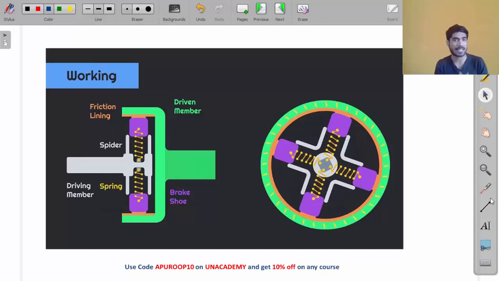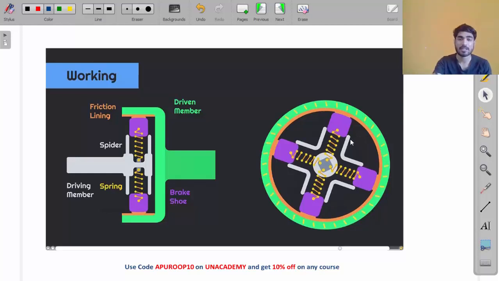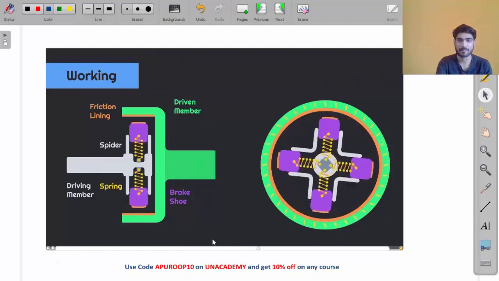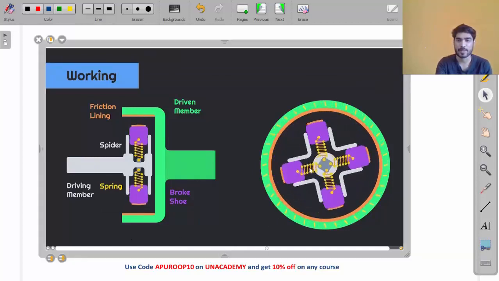When you start the engine, the speed is low, so it will not engage. But if you accelerate, it will automatically engage. Why? Because centrifugal force will act, which will connect the shoe. Right now, see, this is connected. Initially, at low speed, it is disconnected.